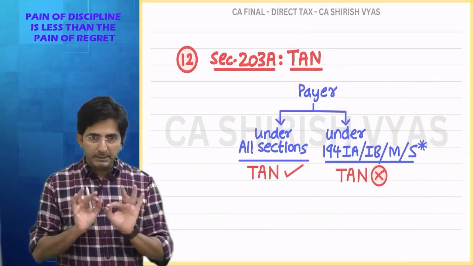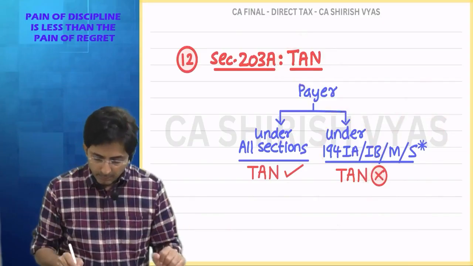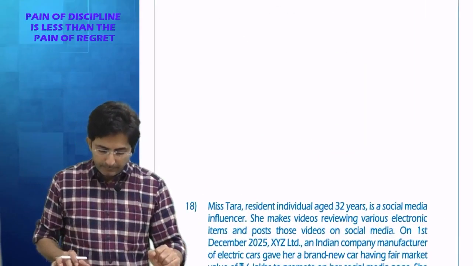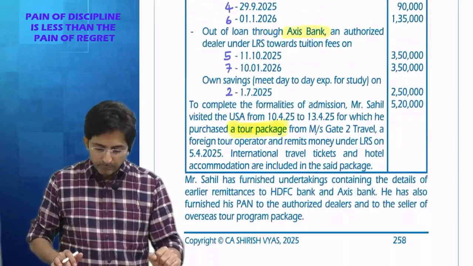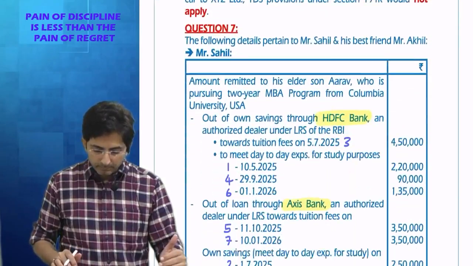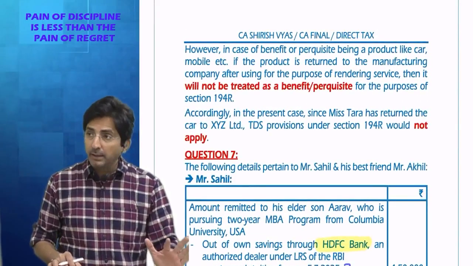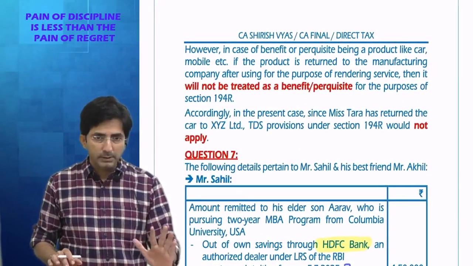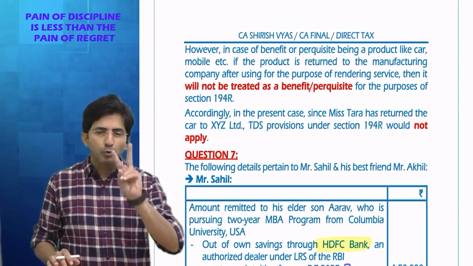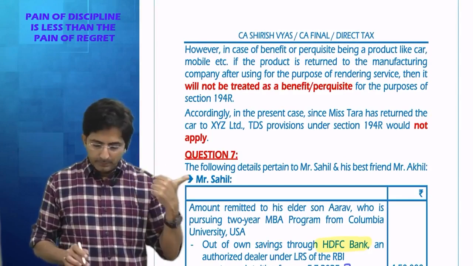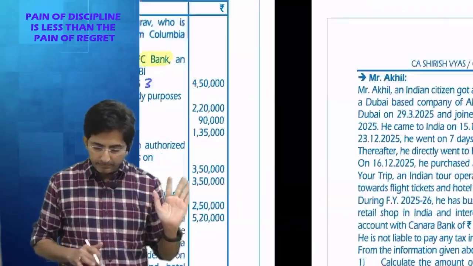So this completes the theory of TDS. Now, questions of TDS, see what is left. Till question 6 all are done. In question 6, 2 points are remaining. Question 7 is remaining.